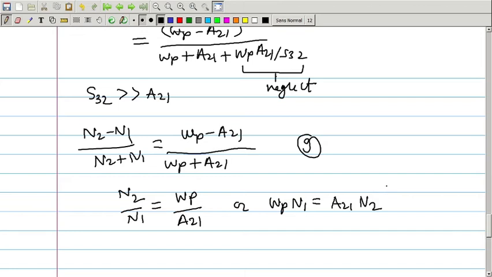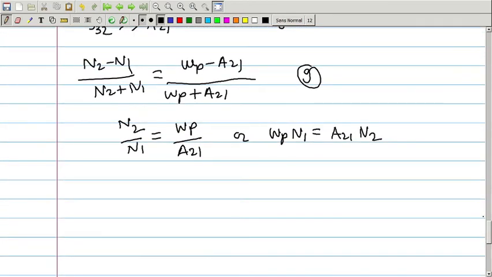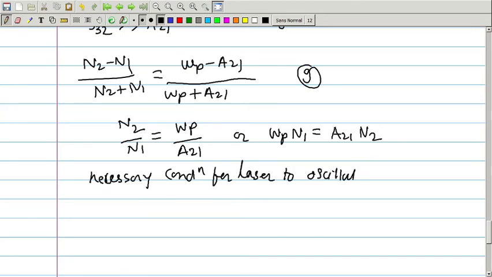So from this equation we can write that the necessary condition for laser oscillation to occur is that N2 minus N1 must be positive. That means the necessary condition for laser to oscillate is N2 minus N1 must be positive.